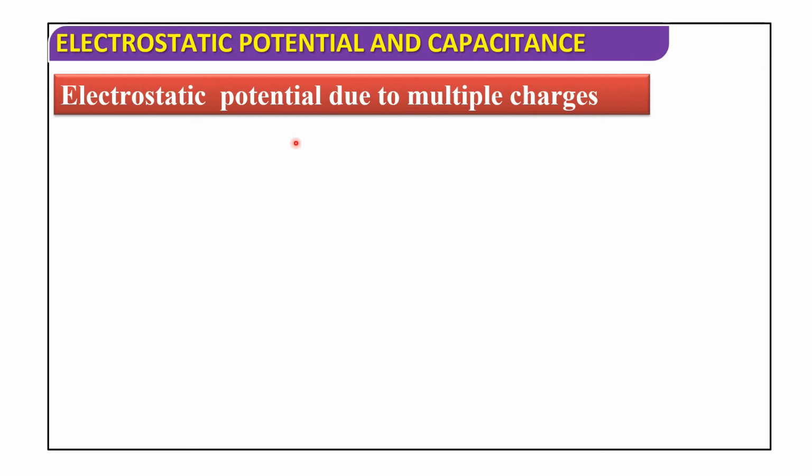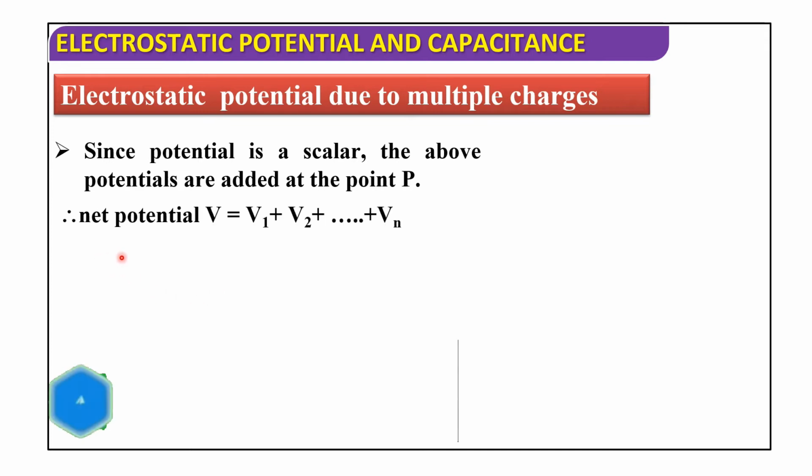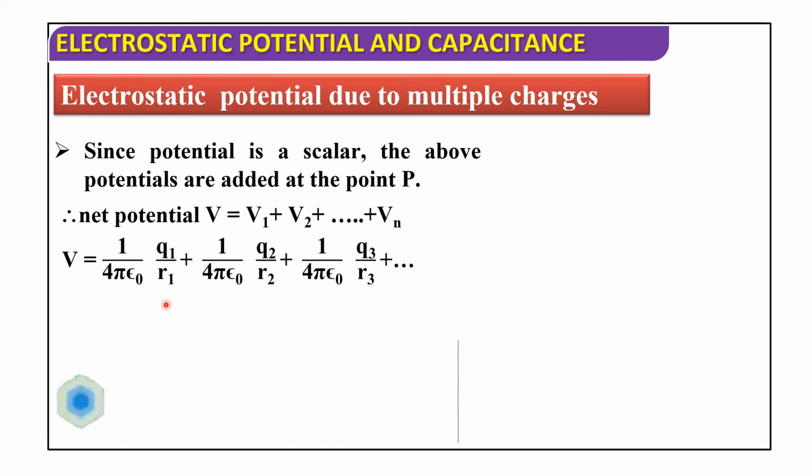Now, electrostatic potential due to multiple charges. Since potential is a scalar, the above potentials are added at the point P. Therefore, the net potential V is equal to V1 plus V2 plus V3 and so on up to Vn. So, V is equal to 1 by 4 pi epsilon naught, q1 by r1, plus 1 by 4 pi epsilon naught, q2 by r2, plus 1 by 4 pi epsilon naught, q3 by r3, and so on.